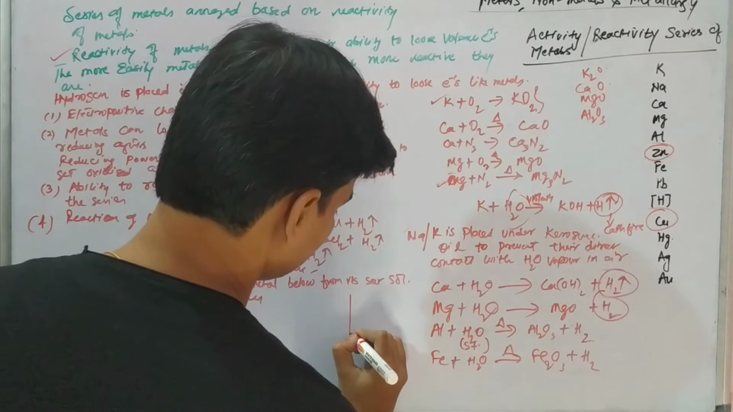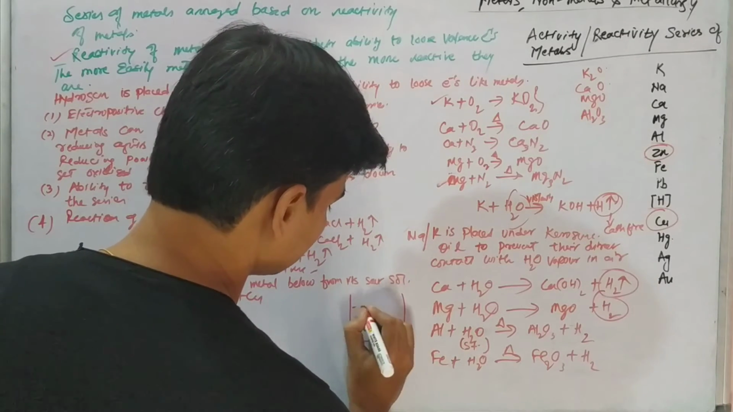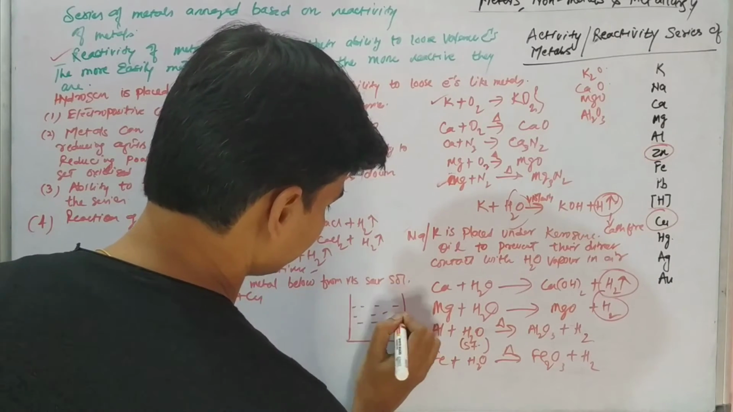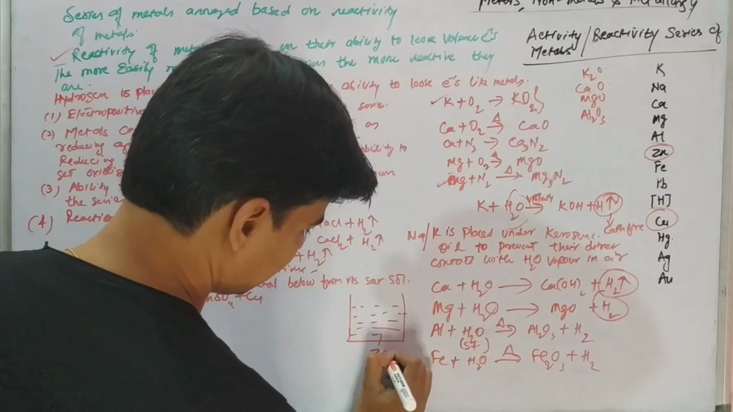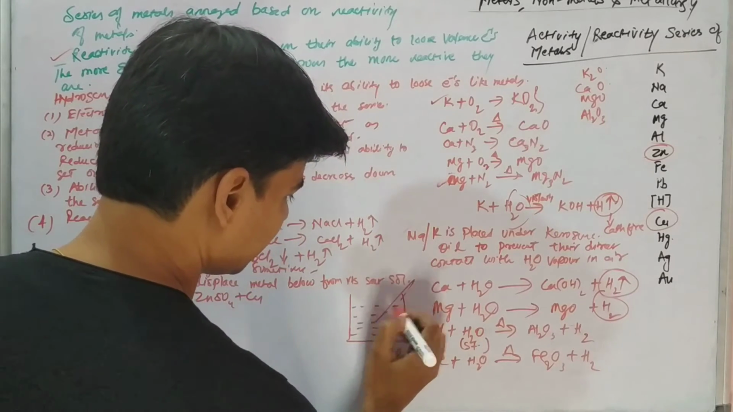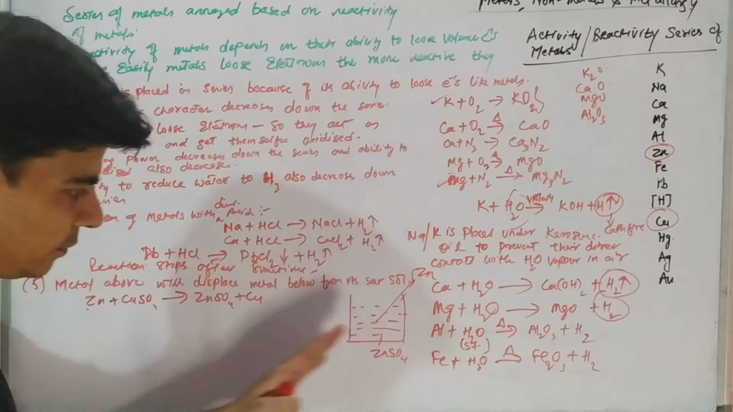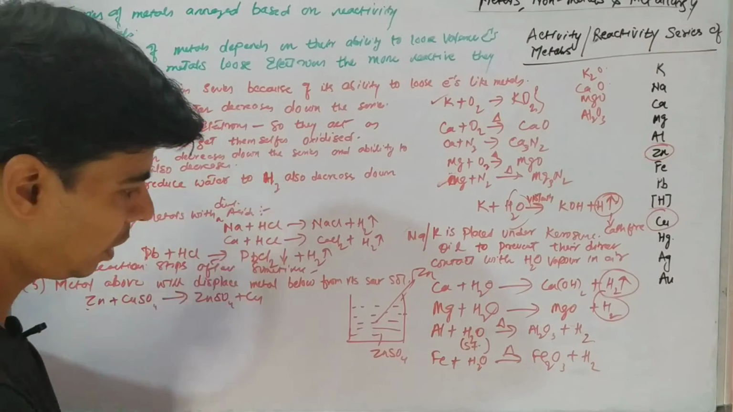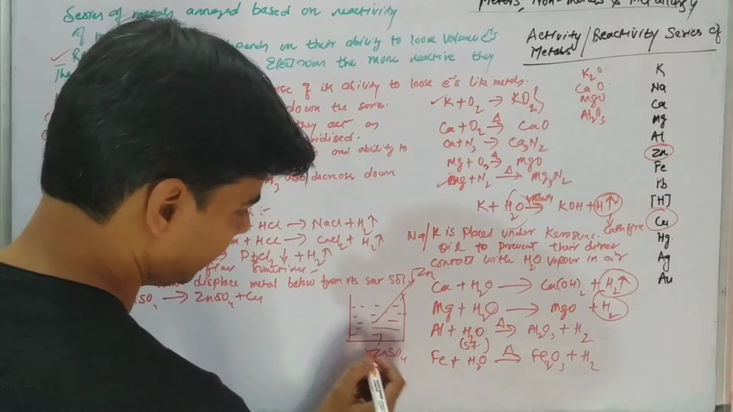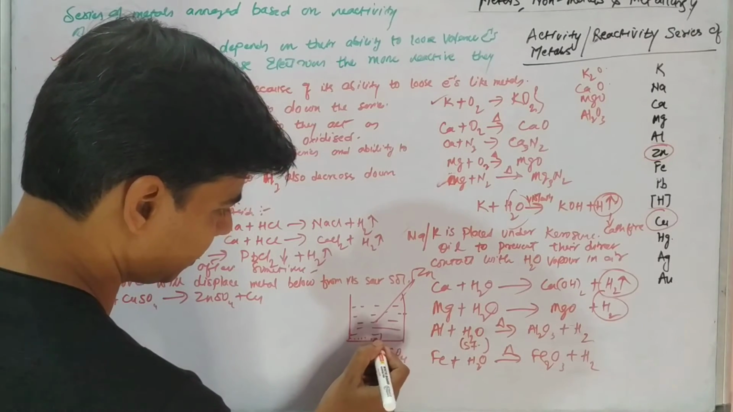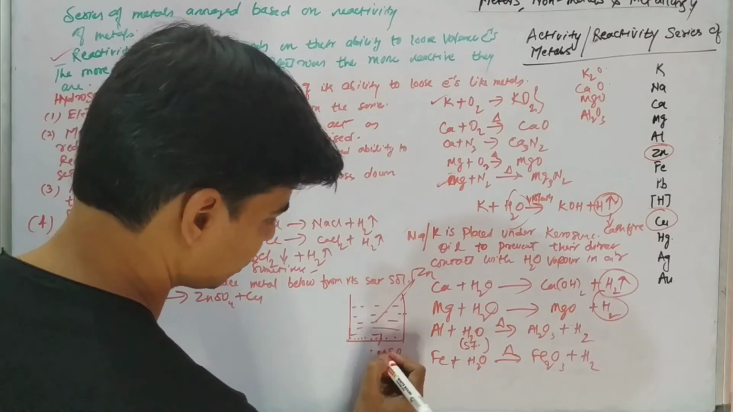And we can just do a little experiment for this. Let's suppose we have taken the copper sulfate solution, right, and we've placed a zinc rod into this solution. After some time, what you will observe is that some copper will start depositing. This is copper sulfate.